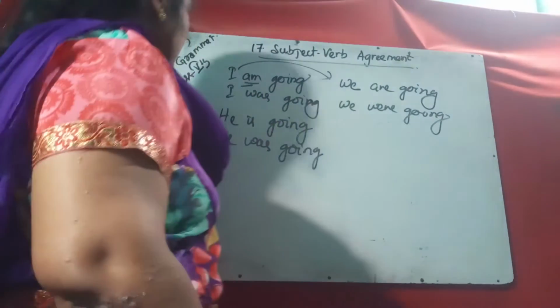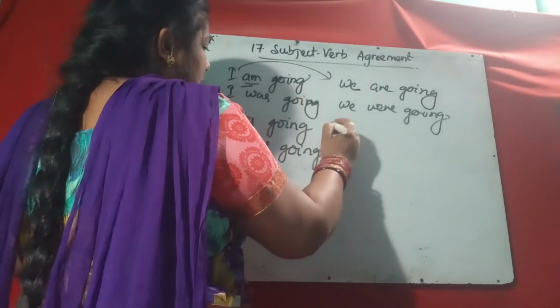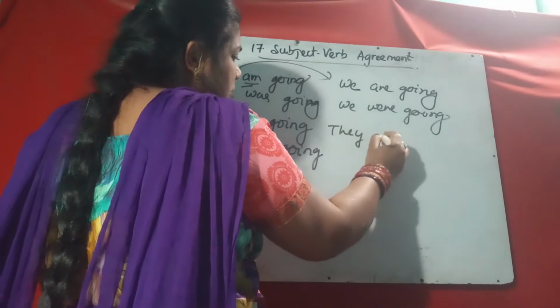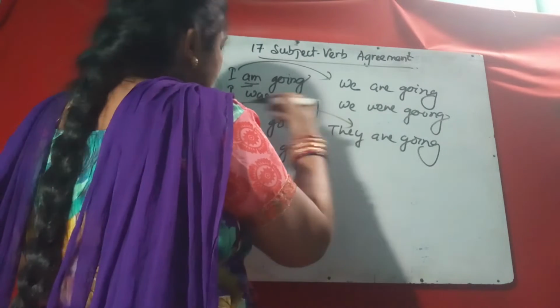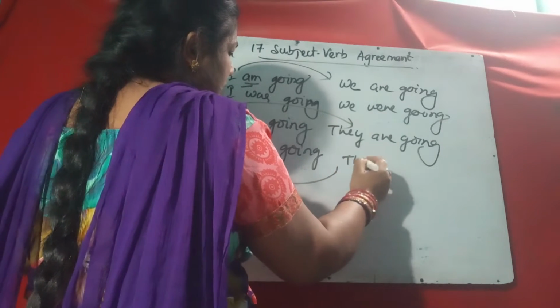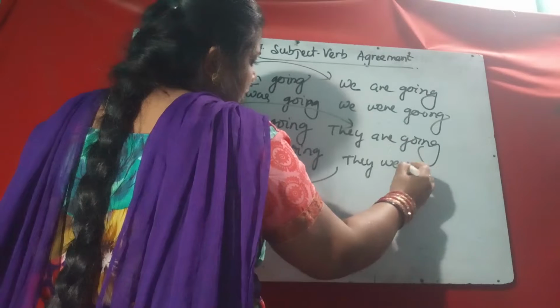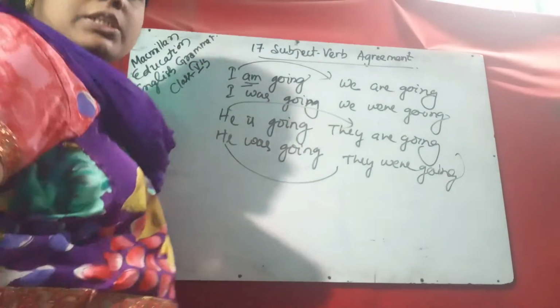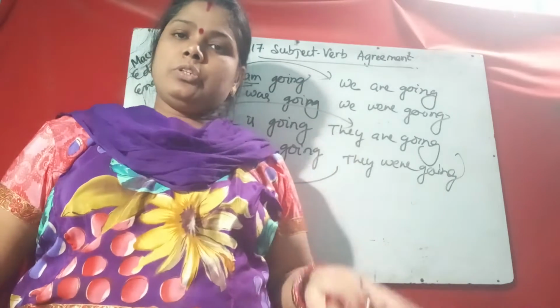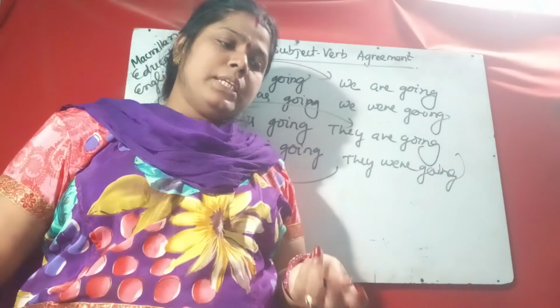Suppose he is going, they are going. If the subject changes from he to they, they were going. So according to the subject, the be forms also change.